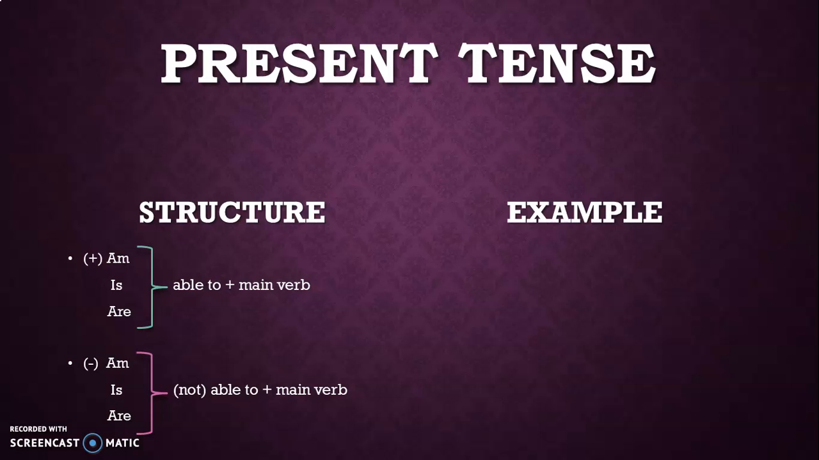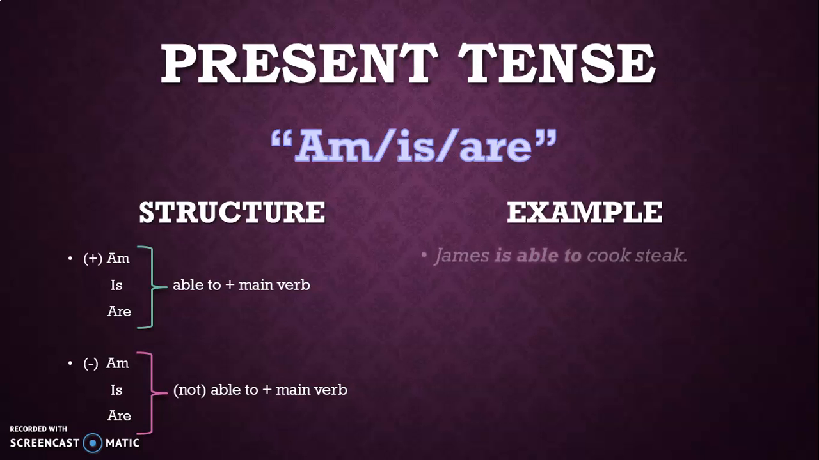Present tense. The conjugation: am, is, are. The structure in affirmative form is am, is, are plus able to plus main verb. The example is James is able to cook steak.